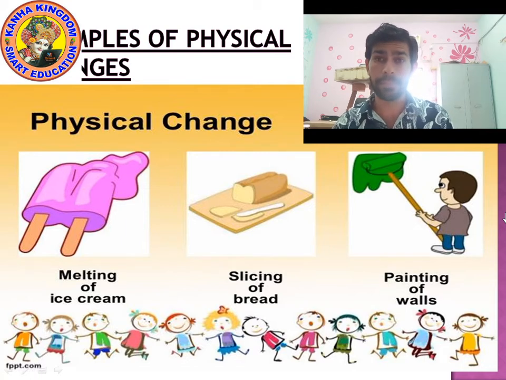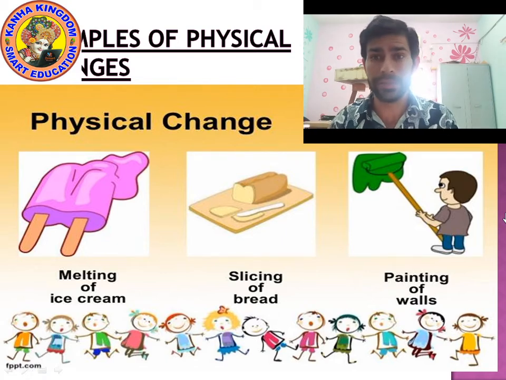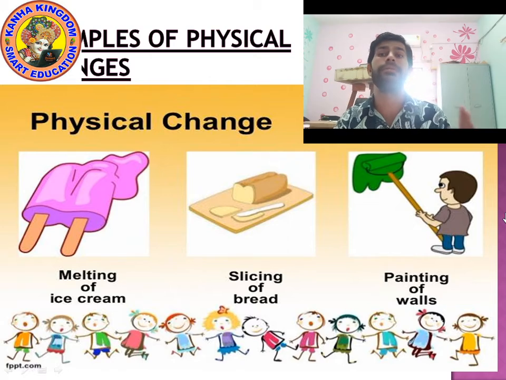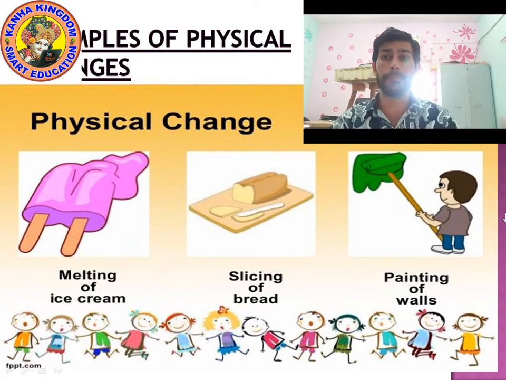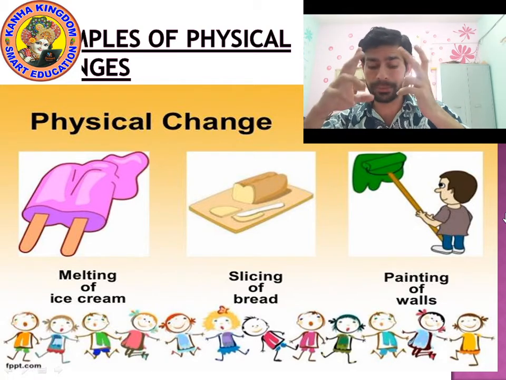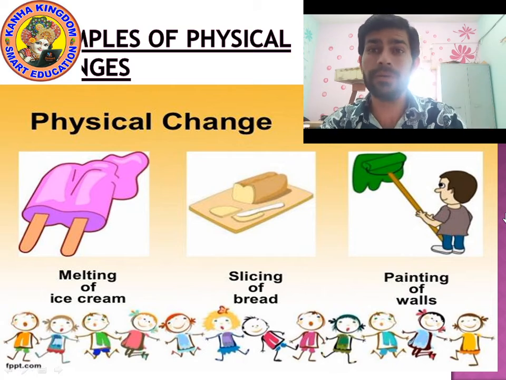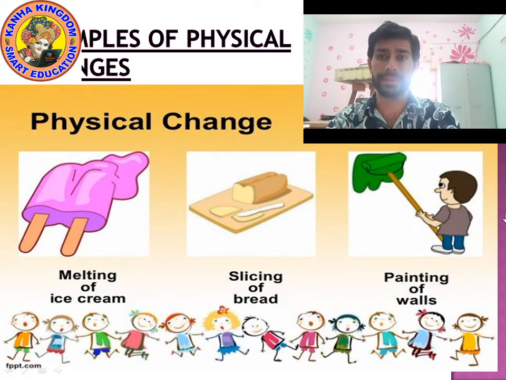Third example, painting of a wall. Yes, by painting we are giving luster, which means shining, to the wall. So all these are examples of physical changes. Example number 1, melting of ice cream, slicing of bread, and next is painting of a wall. Yes, okay, so these are physical changes.